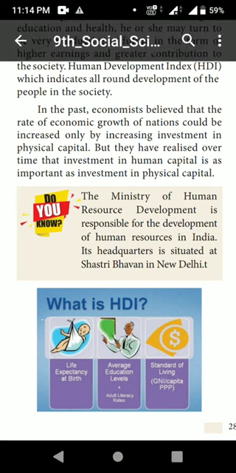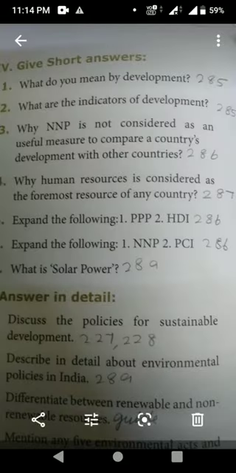We can mark the question answers. First question, take page number 292, Roman number 4. First question, what do you mean by development? That is page number 285. Under the heading Introduction, first para in full. The word development is used widely. Cut that out and write development.